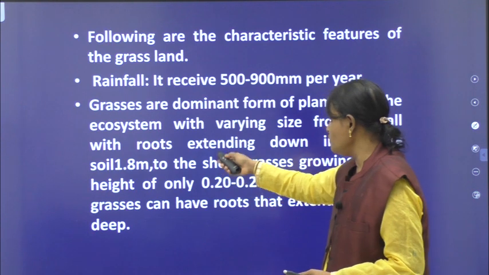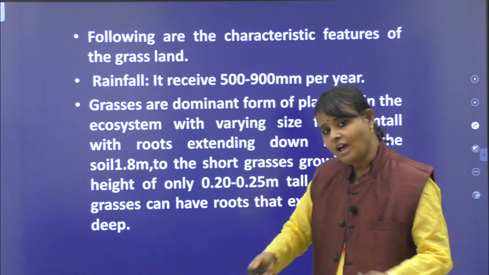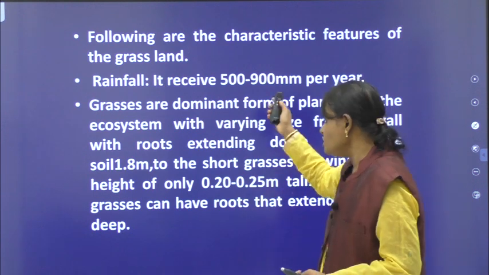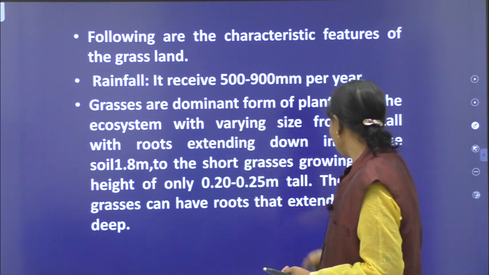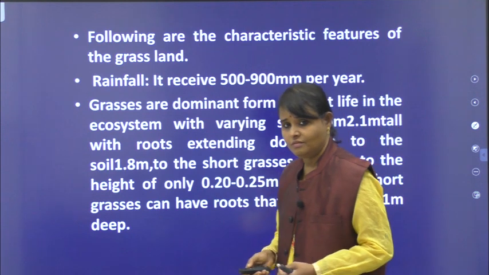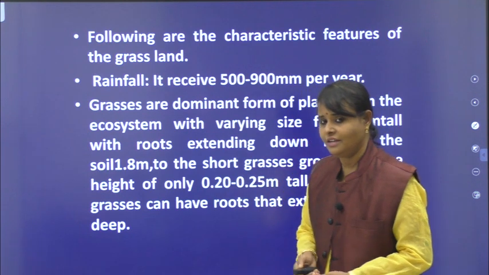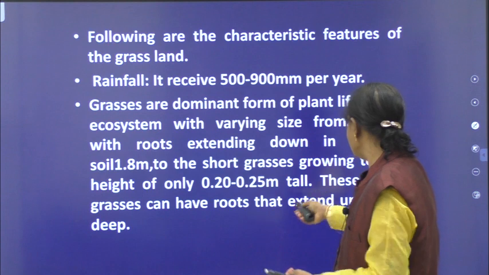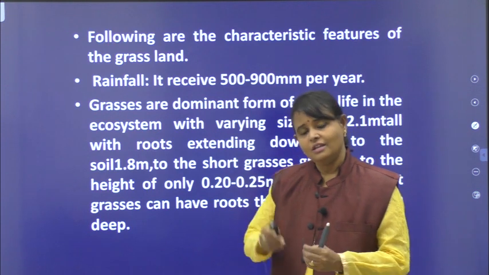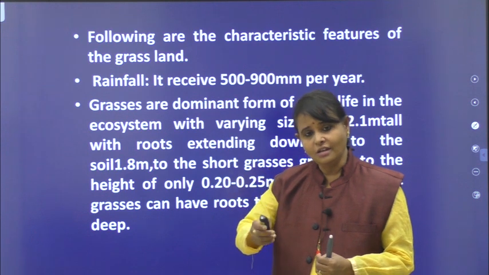That is about tall grass. Now short grass grows to a height of only 0.20 meters. Short grass is generally very short, but their roots can penetrate 1 meter deep into the soil. So there are two kinds of grasses, tall grass and short grass.